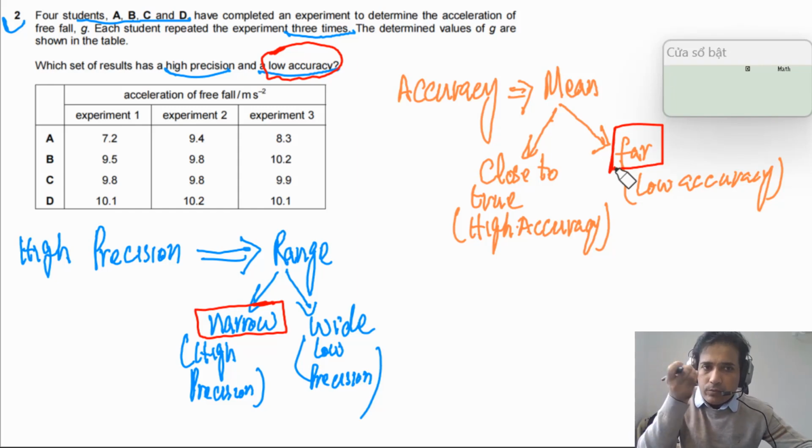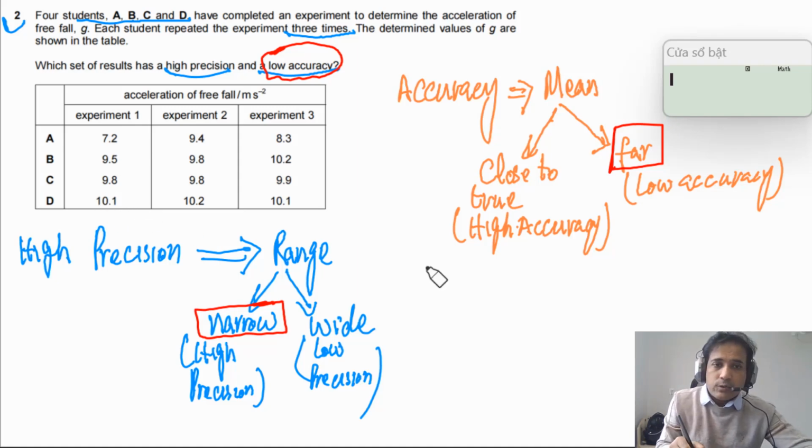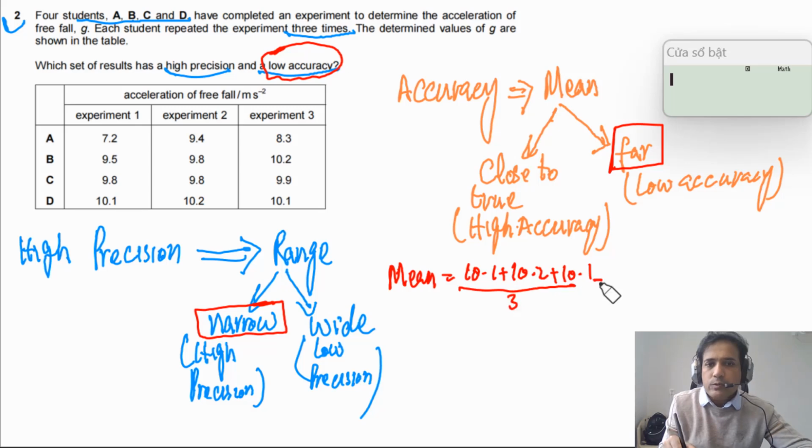So simply you can find the mean value for each one. You can also find out the range of each data set and then compare. To keep it simple, not to spend a lot of time on this question, I will simply look at this data. For example, for D, what is the mean value? The mean value will be equal to 10.1 plus 10.2 plus 10.1, divided by 3. So we can find out the mean value.